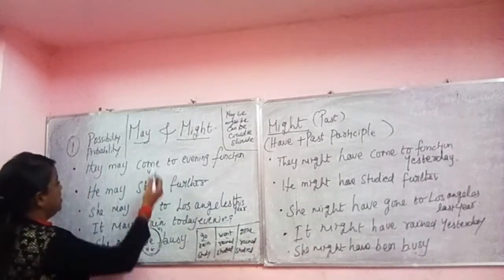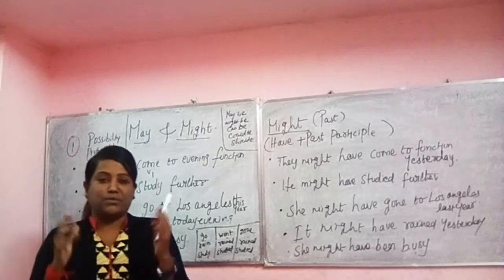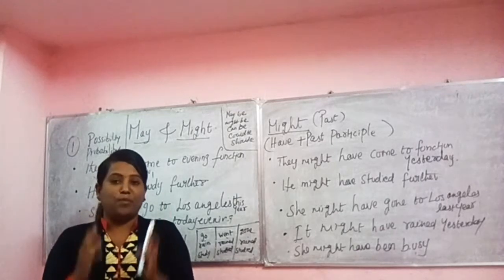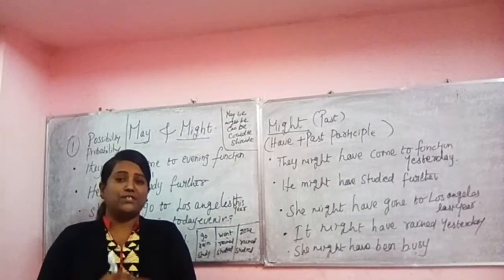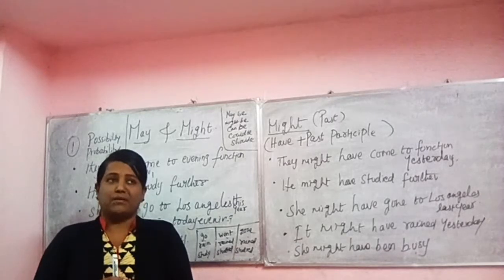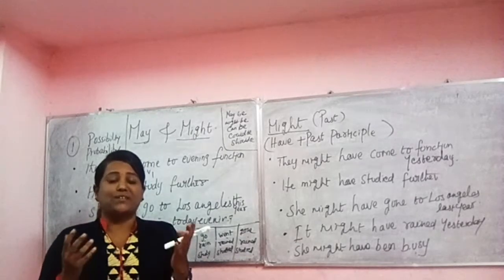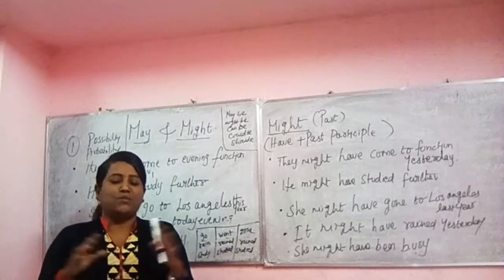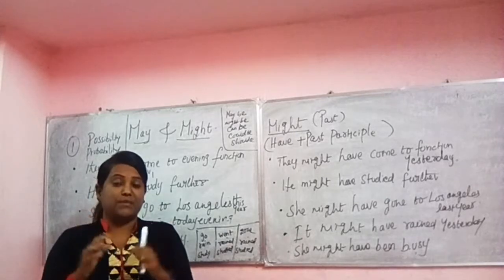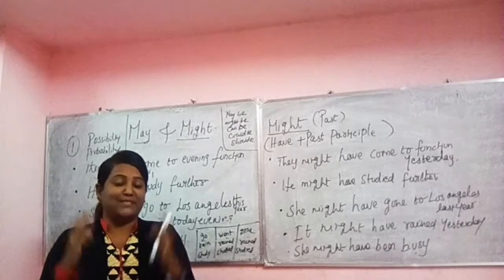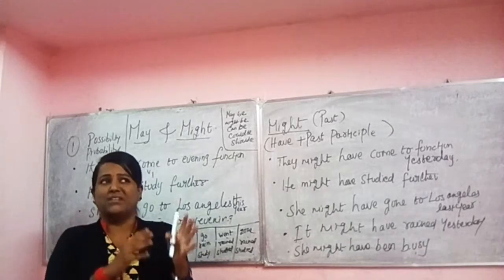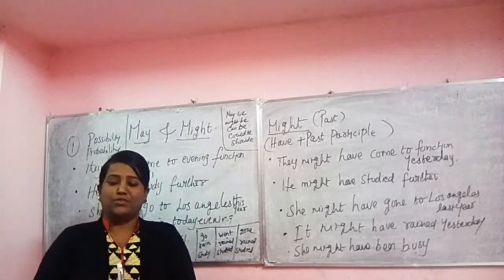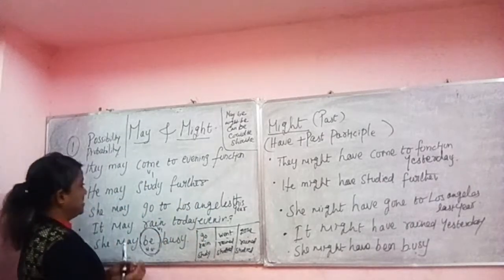Here we are using may and might to talk about possibility, to talk about probability. When we are not sure about certain things, we say sometimes chances are there for something to happen. We are not always sure about what is going to happen. Sometimes we have some confusion and doubts. So when we say possibly something is going to happen, we use may and might.